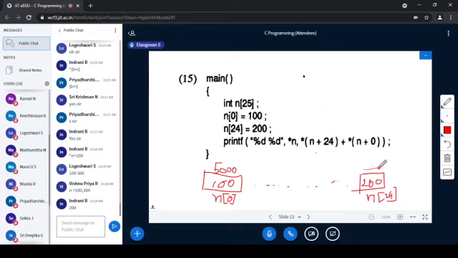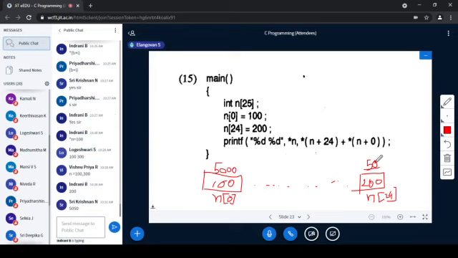Whether it is 5050 or 5048, I have got two values. Which is correct?